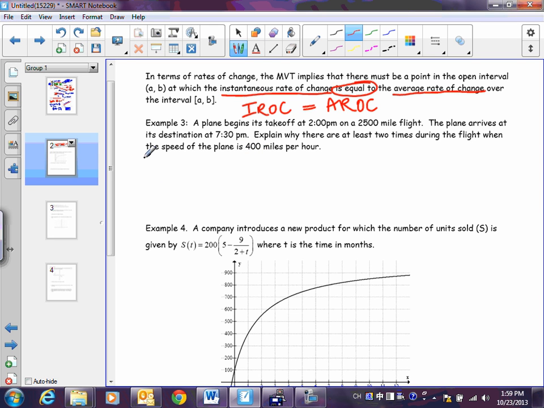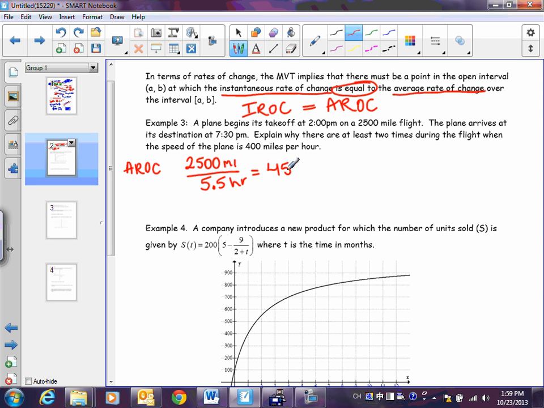Okay. So let's go ahead, though. If we're talking about mean value theorem, surely that's going to give us our answer. So let's go ahead and find our average rate of change. Now this average rate of change is just like the slope of the secant line. It's just the basic rate of change, no calculus involved. Okay, so what do I need to divide to get this rate? Yeah, 2,500 miles over 5.5, that's how many hours.